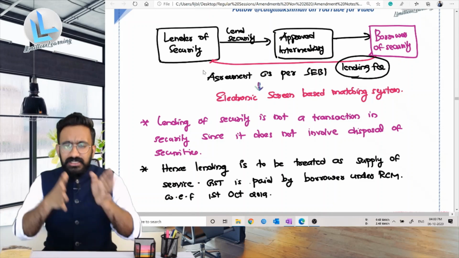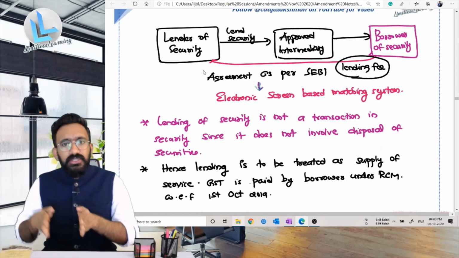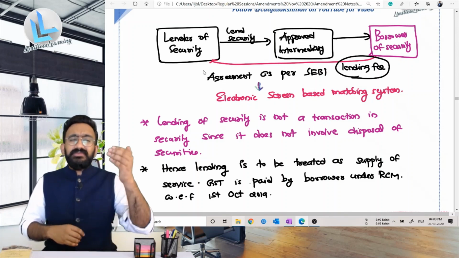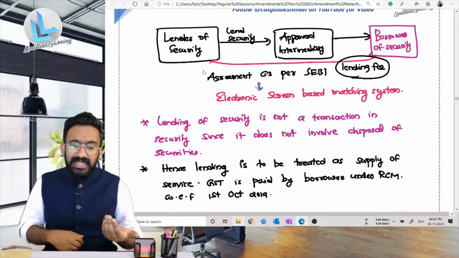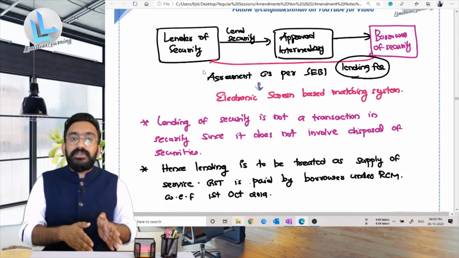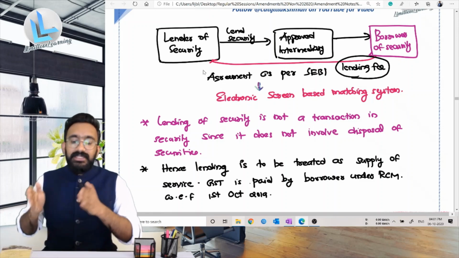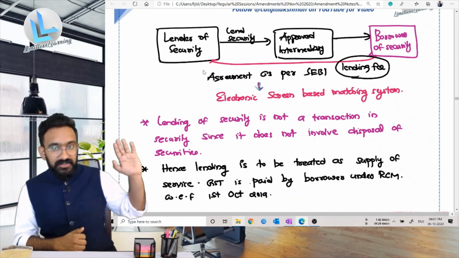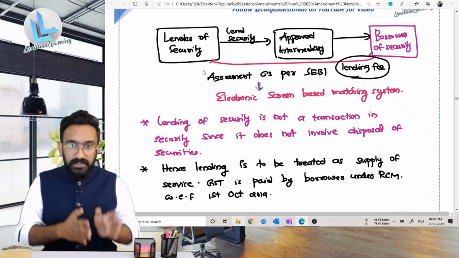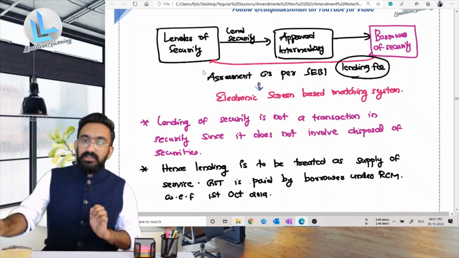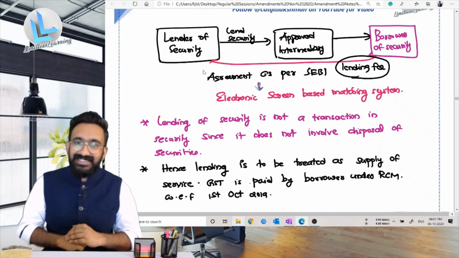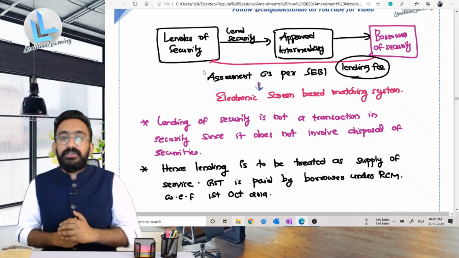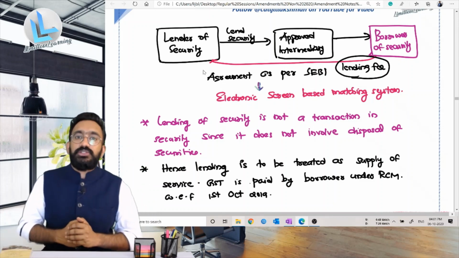So generally security is not coming under the ambit of GST because it cannot be called a supply of goods or service. But here you have to understand that lending of security is different from supply of security. When there is supply of security, then you will be getting the entire consideration for that. That's the clarification they are giving here. So if somebody is lending security, giving it on rent, for example, you can call it like that. There is a lending fee that will be charged. So they're lending it for 1 month or 1 day or 2 days, to do the matchmaking.